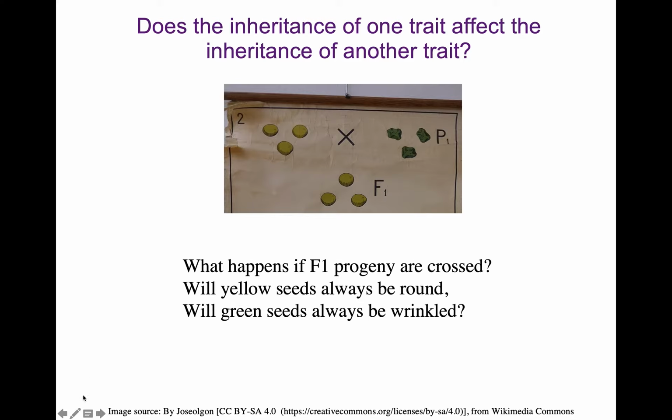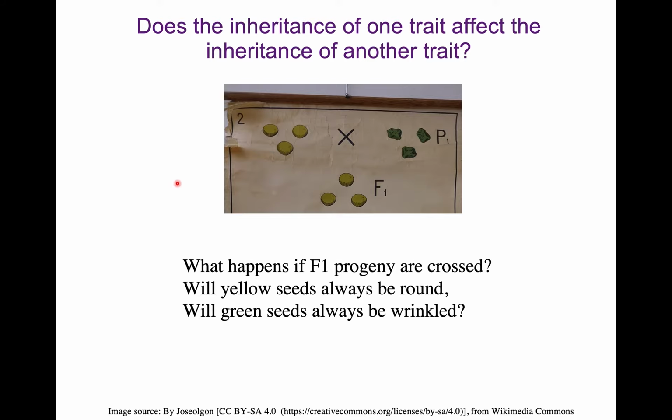So how did he do it? He looked at two different characteristics in these garden peas that he had. And this time he looked at the shape and color of seeds. So there are two genes. One determines the shape. It's either round or wrinkled. And the other gene determines the color. This seed is either yellow or green.